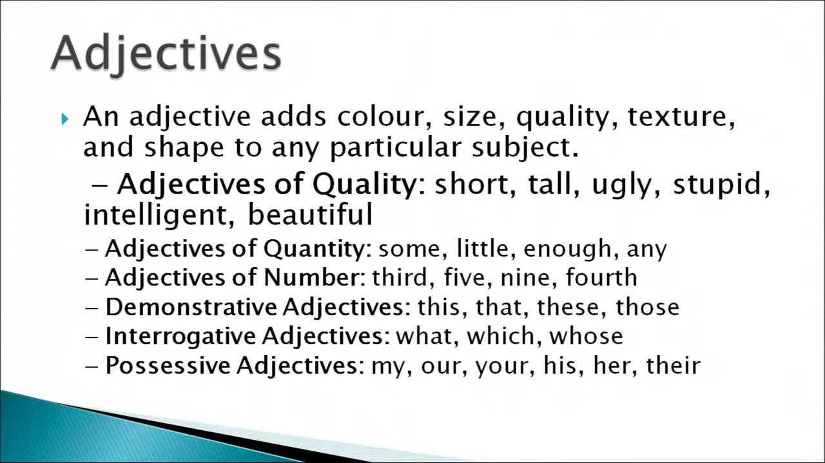An adjective basically adds color, size, quality, texture, and shape to any particular subject. All numbers, all colors, all qualities are basically adjectives. Adjectives of quality are short, tall, ugly, stupid, intelligent, beautiful, all right, pink, blue, etc. All these would be adjectives.